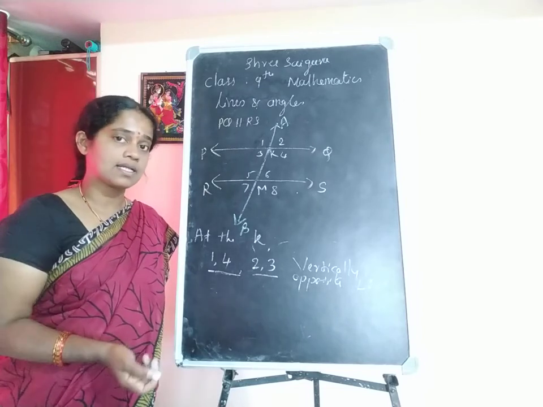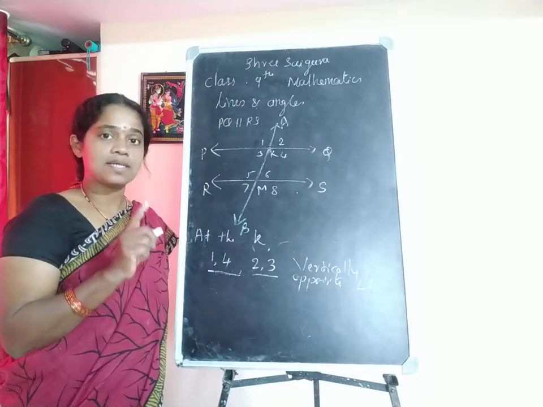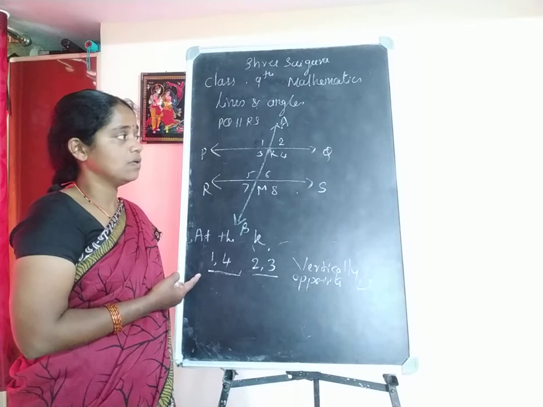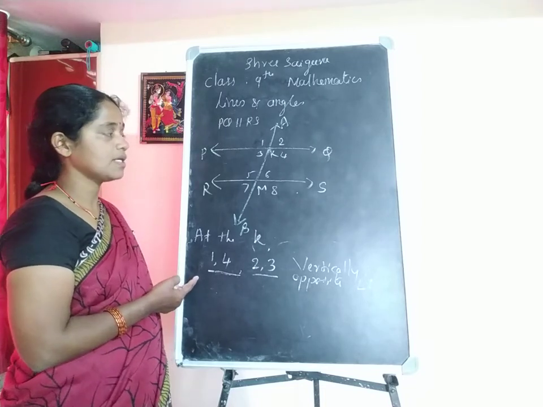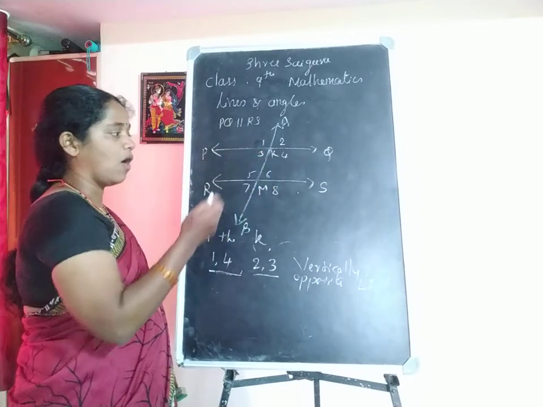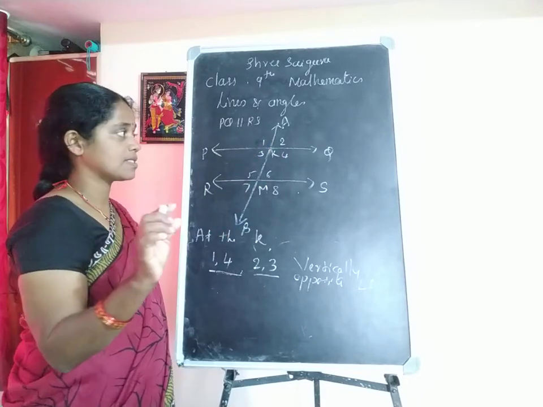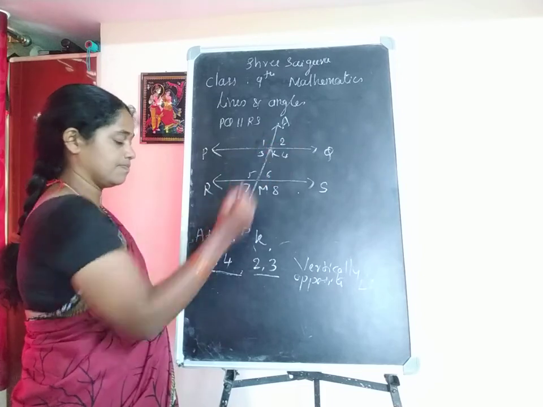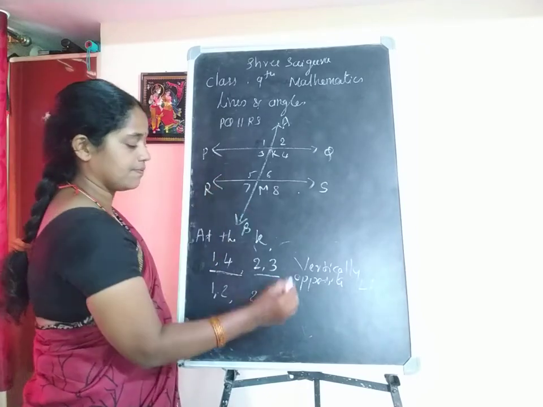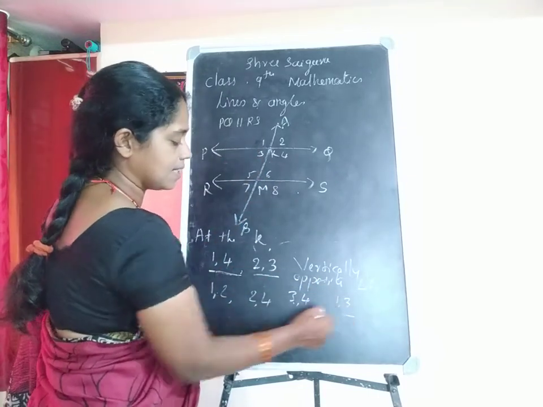Internal angles, external angles, and at a point linear pair or supplementary angles, and the next pair of angles named as vertically opposite angles. Then at the same point K or at the point M, I will name the angles, don't get confused. 1 and 2, 2 and 4, 4 and 3, and angle 3 and 1.